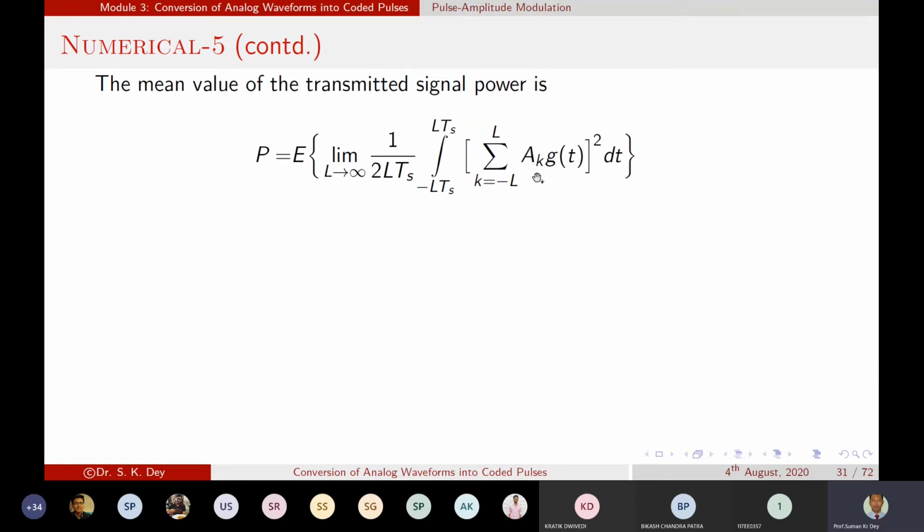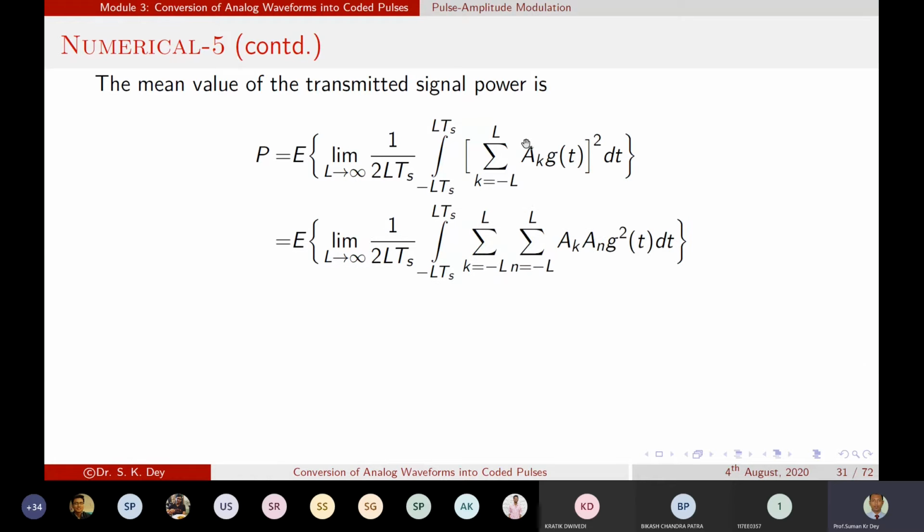So now if we express that expression in terms of summation, because of the sampled values, can we write the expression in this form? The a_k is divided into two parts: one is a_k and another is a_n. Both vary from minus L to L, and that gives the same value, and g squared(t) dt.